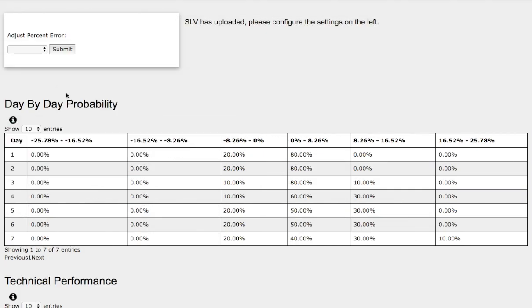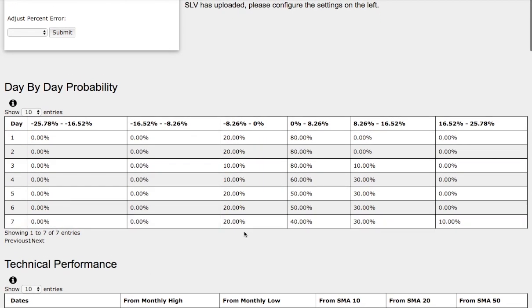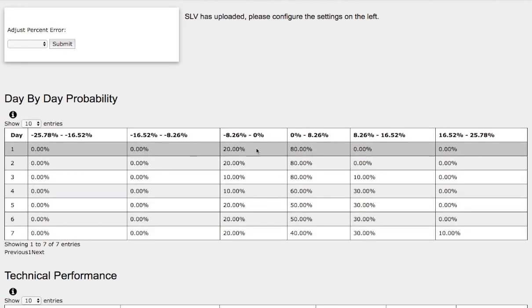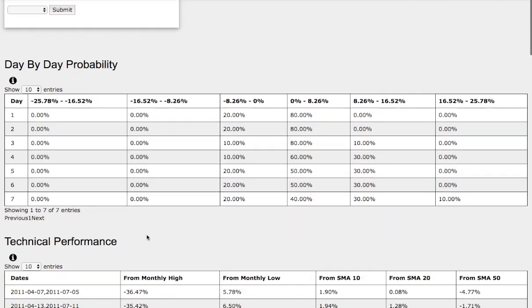So now let's examine the day-by-day probability model for silver. We'll be using SLV. As the days progress to the 7th day, we have a 40% chance for silver to climb between 0 to 8%. On the extreme case, we have a 30% chance for silver to climb between 8 to 16%. And on the extreme case, we have a 10% chance for silver to climb between 16 to 25%. On the other hand, we have a 20% chance for silver to fall between 0 to negative 8%.